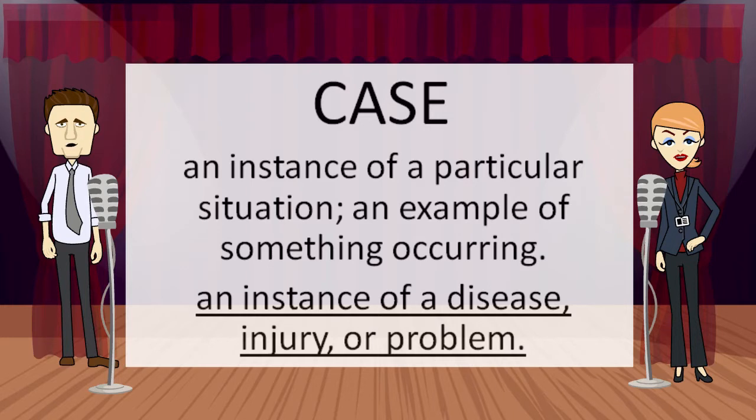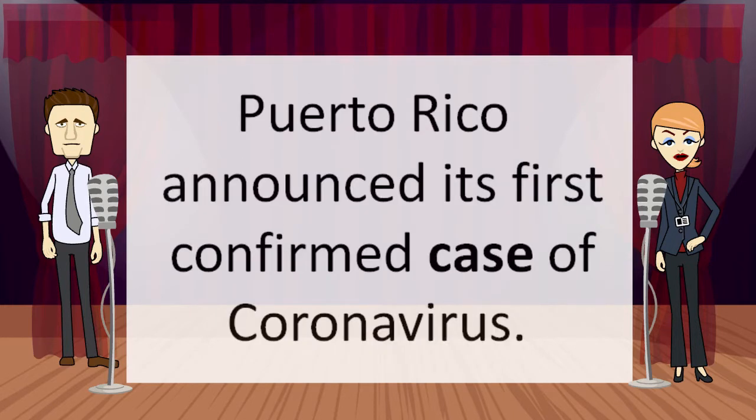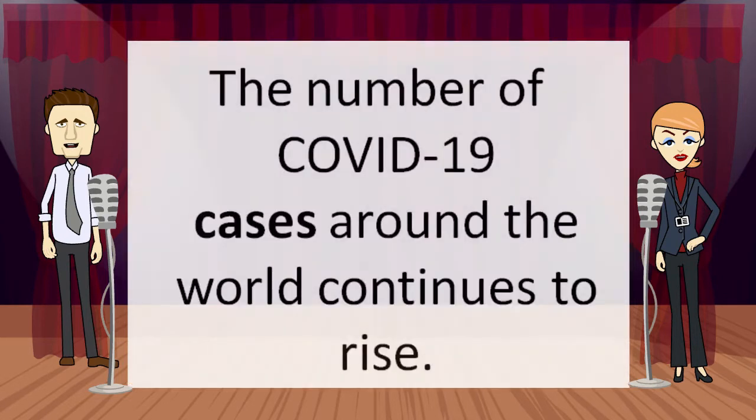Let's see some examples. Puerto Rico announced its first confirmed case of coronavirus. Here, there is a person who has coronavirus for sure. This is called a confirmed case. The number of COVID-19 cases around the world continues to rise. It means that there are more and more people infected with COVID-19.